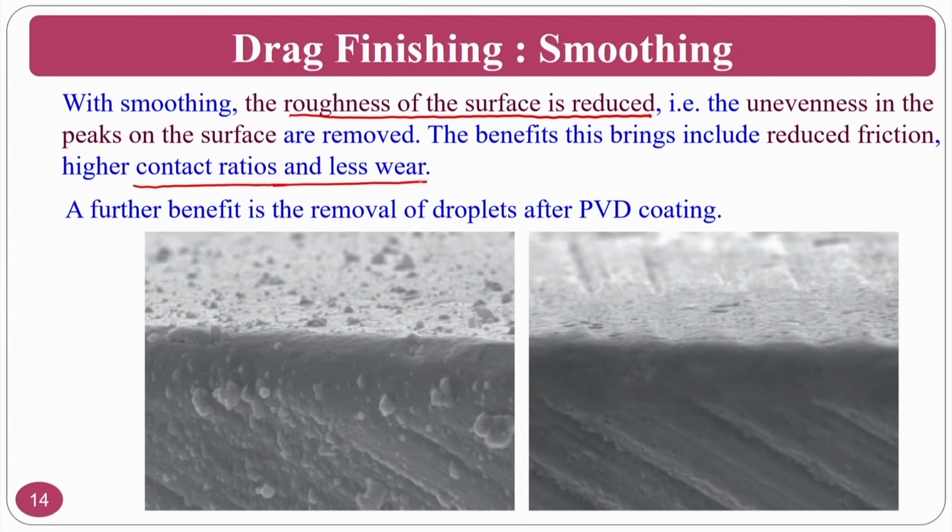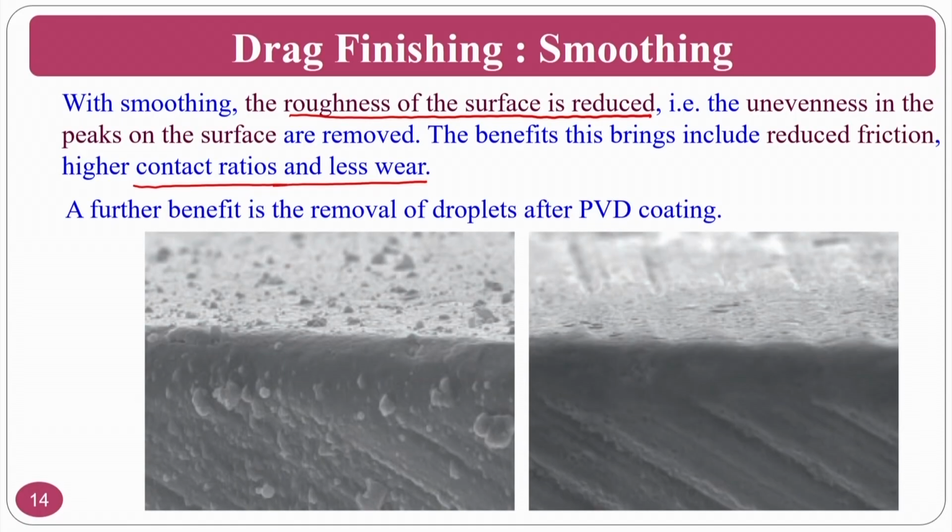A further benefit is that you can remove the droplets after the PVD coating. Assume this is the PVD coating done on a particular surface, and previously there was edge rounding, that means sharp edges. The advantage of that process is you can make a super hydrophilic surface, so that you can coat using the PVD process, that is physical vapor deposition, or chemical vapor deposition.